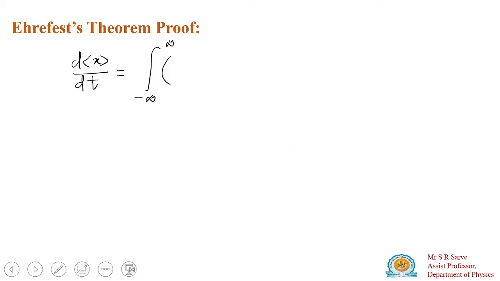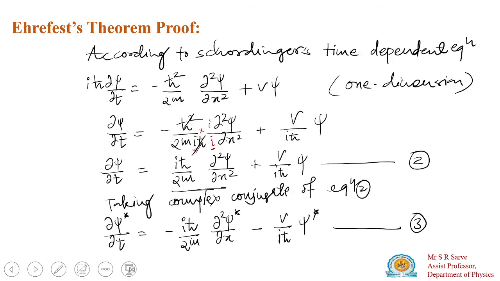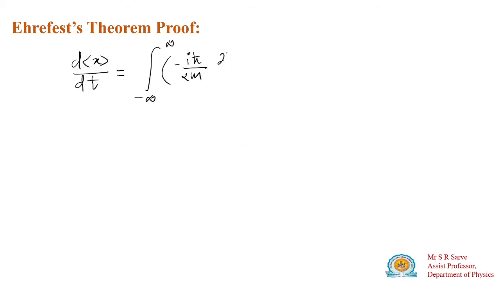This will be equal to minus iħ divided by 2m d²ψ*/dx² minus V into ψ* divided by iħ.